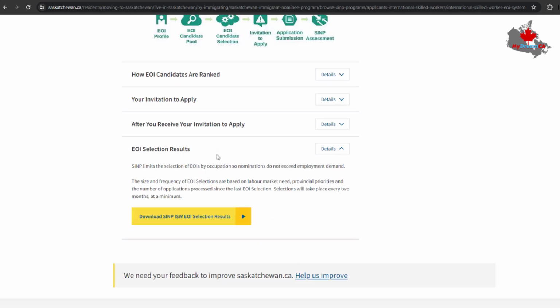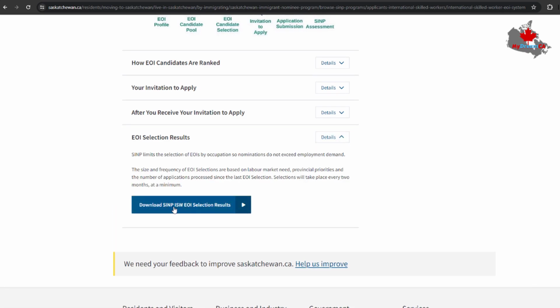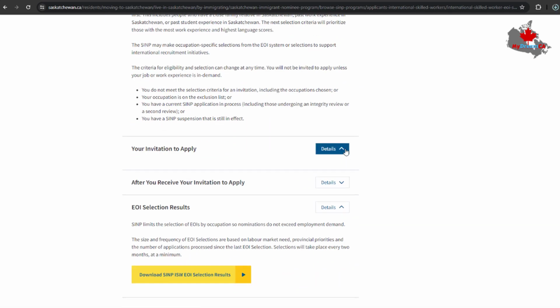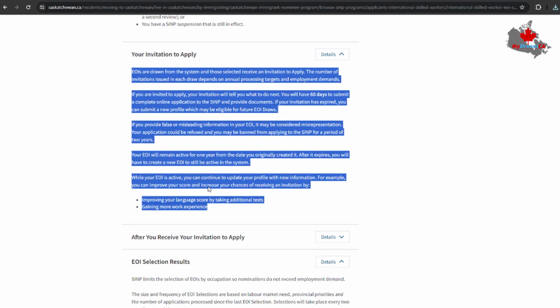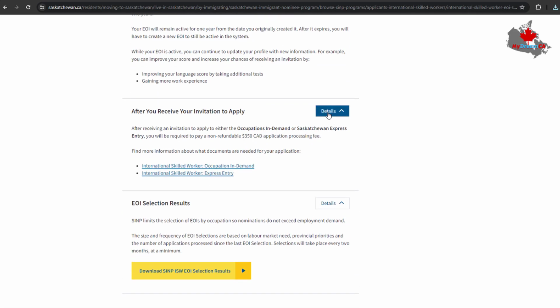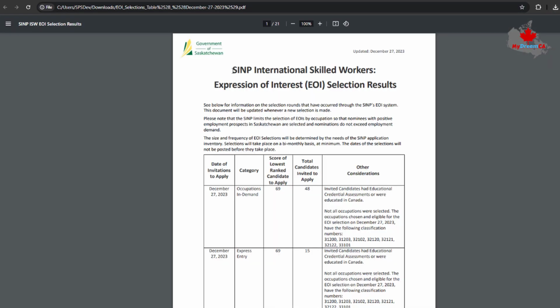You can find the draws here. Here you can find their draw results. You need to download it, like we're going to download it. You can see how EOI candidates are ranked and your invitations to apply. You can find everything about the EOI system, your accounts, your applications, everything you find here. Okay, it's downloaded. As you can see, the SINP International Skilled Worker Expression of Interest selection results.